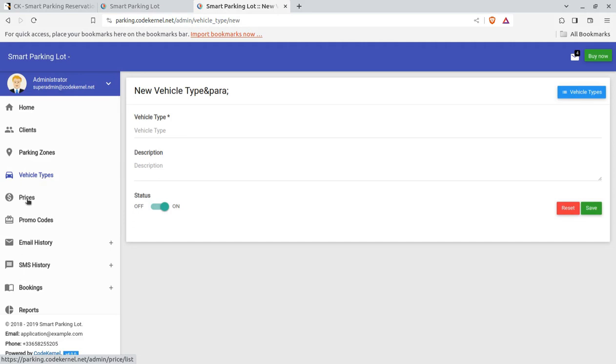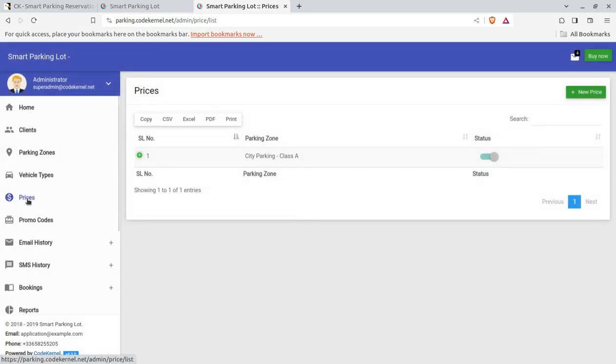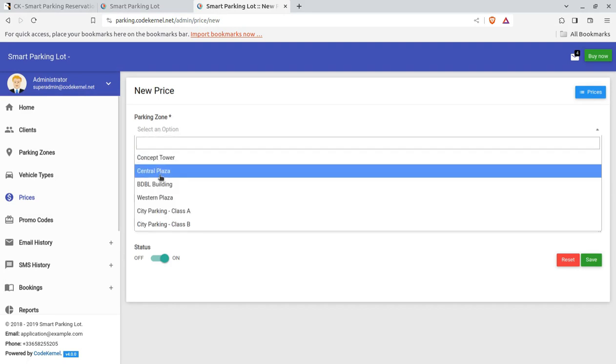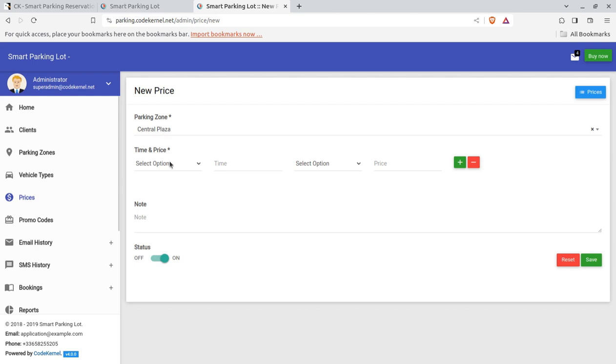The next thing that we are willing to have is the pricing screen. How much fee you are going to charge for each parking or as a member. You can choose the parking zone name, like parking, select an option. Whatever you have created, like if the parking zone name is Center Plaza, then the car parking fee, the time slots, select options for minute, and the price you can add here. And accordingly, the system will charge the parking fee from the vehicle owners for their parking.